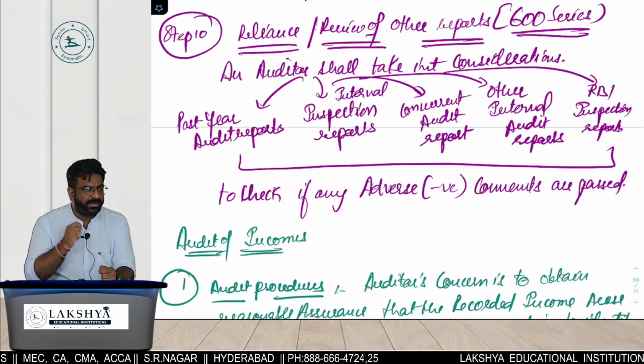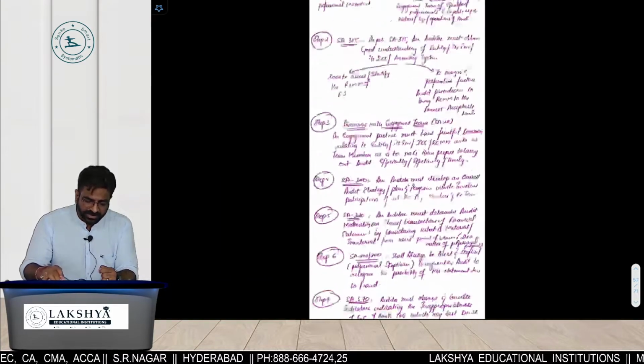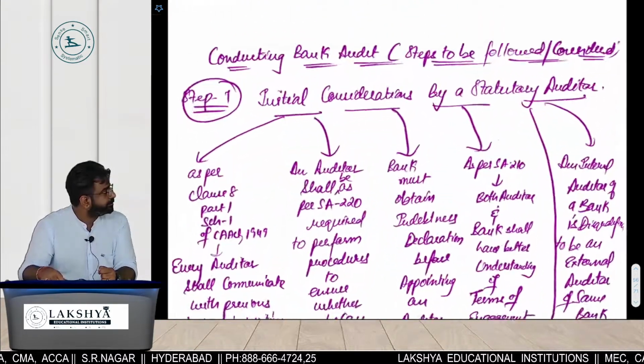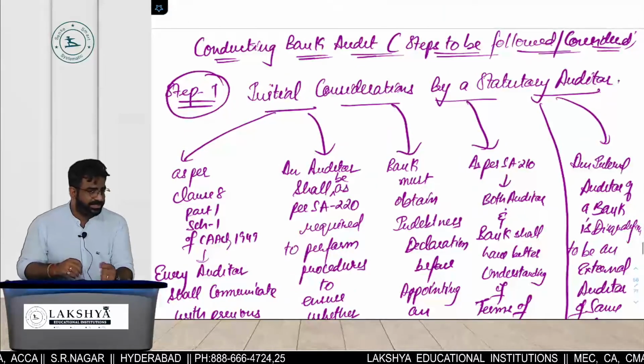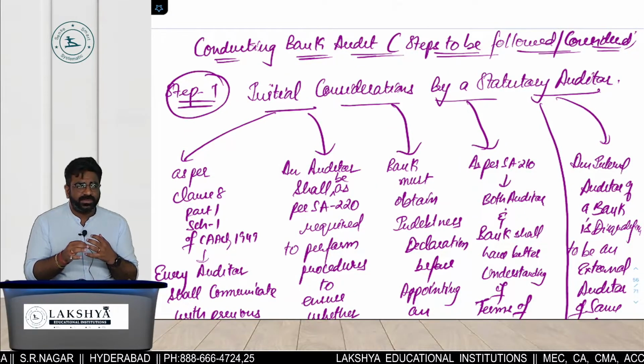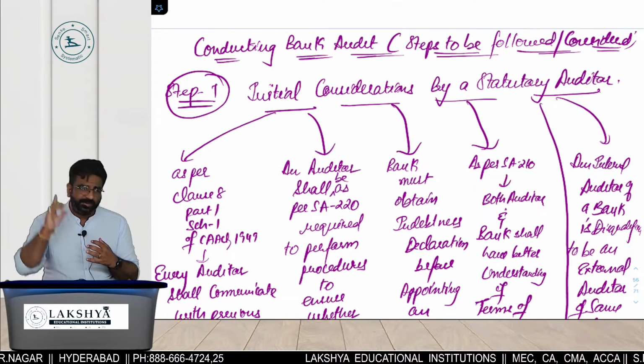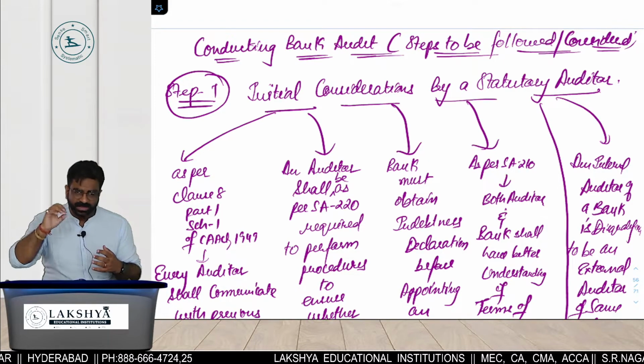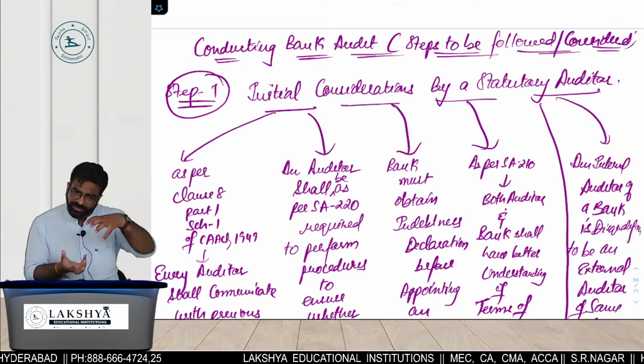अब मेरे को बताओ क्या क्या समझा हमने all the points में. Step number 1 क्या था अपना? Initial consideration. उसमें 6 steps क्या थे? 811. ठीक है? We will communicate with the previous auditor. Last time revise करें क्योंकि बहुत important. From each step they may ask you.